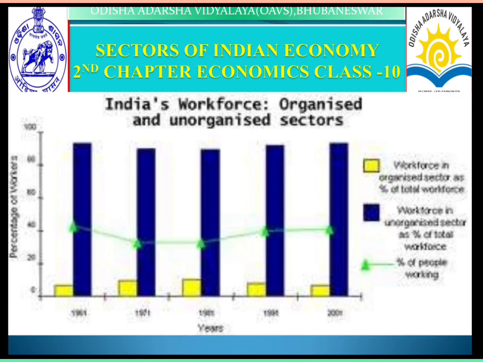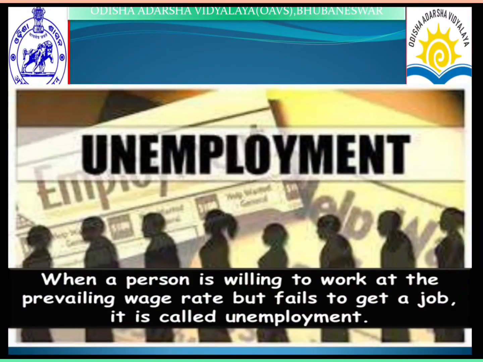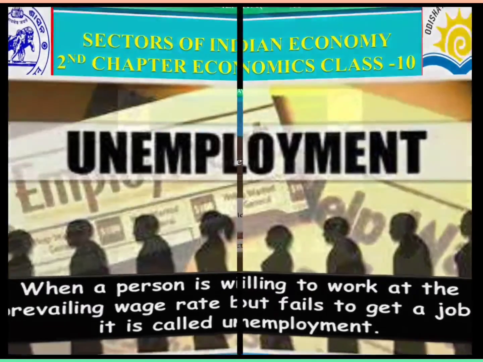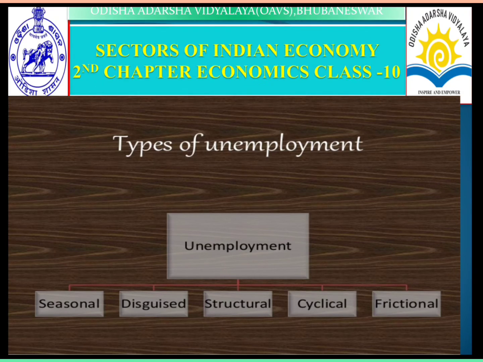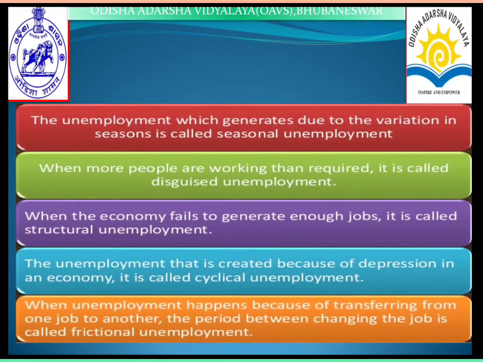Next, that is unemployment. What is unemployment? When a person is willing to work at the prevailing wage rate but fails to get a job, it is called unemployment. We can divide unemployment into 5 types, that is seasonal, disguised, structural, cyclical and frictional. So what is seasonal unemployment? Seasonal unemployment is the unemployment which arises due to variations in the seasons.